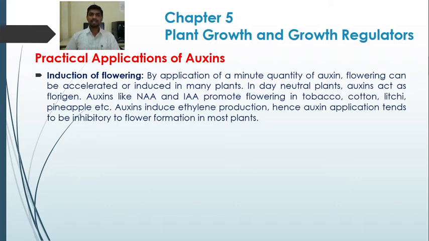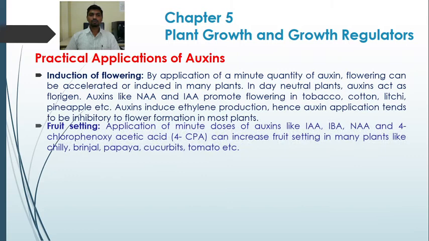But in some day neutral plants, the auxins act as a florigen, it accelerates flowering, and in some plants it also induces flowering. But in most of the plants, auxins induce ethylene production, so it tends to be inhibitory for flower formation in those plants.